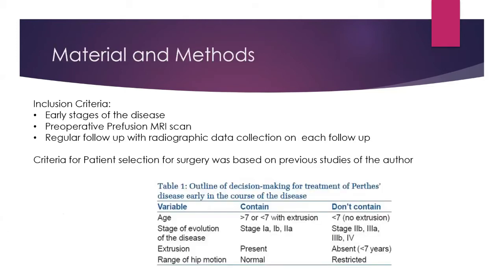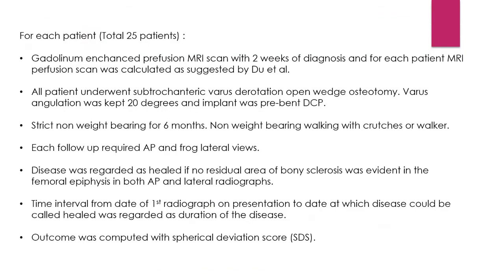Materials and methods. Inclusion criteria is early stages of the disease. Every patient underwent a pre-operative perfusion MRI scan and regular follow-up with radiological data at each follow-up. The criteria for patient selection for surgery was based on previous studies of the author. As you know, containment is done in age more than 7, or less than 7 with exclusion in early stages, if extrusion is present, and only if the range of hip motion is normal. There were a total of 25 patients in this study.